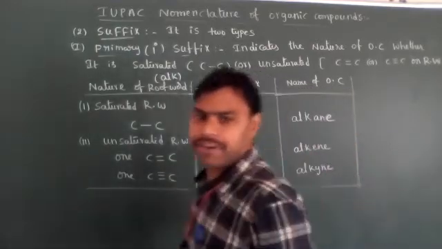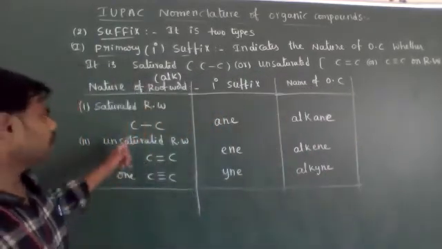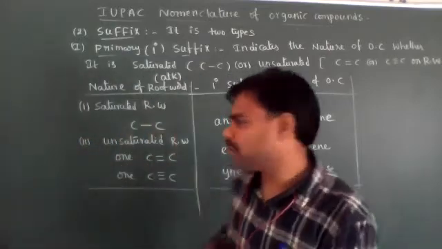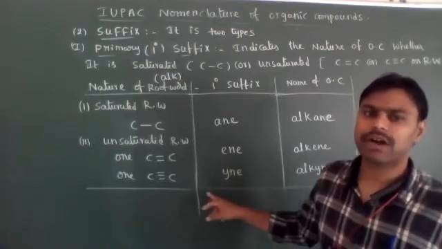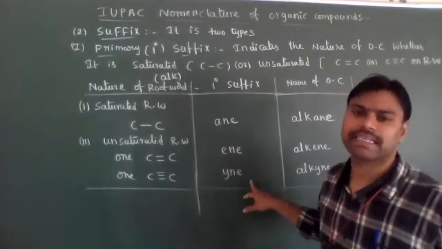Okay, up to this everyone knows. All single bonds are present, ANE. One double bond is present, ENE. One triple bond is present, YNE.